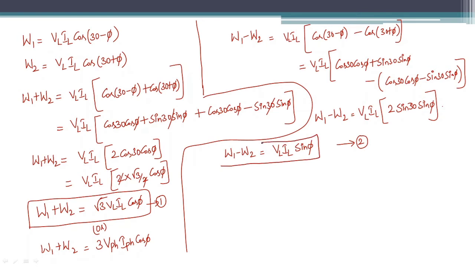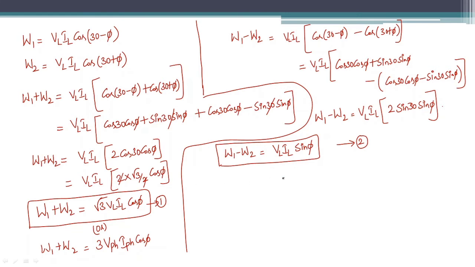Now what I am doing is dividing the second equation by the first equation in order to get the power factor of the load, means in order to find the power factor of the load from the readings of the wattmeters.